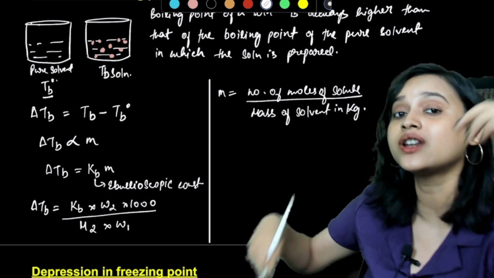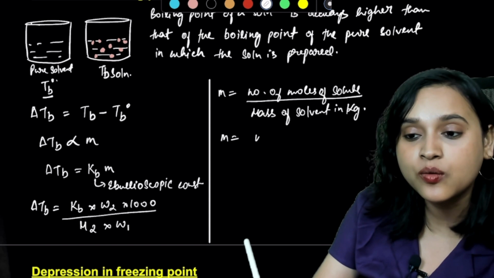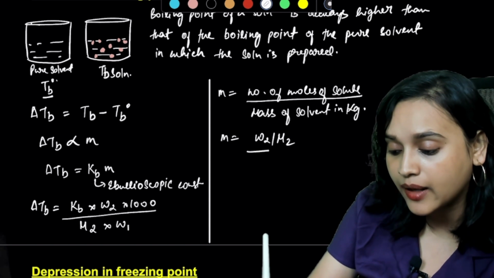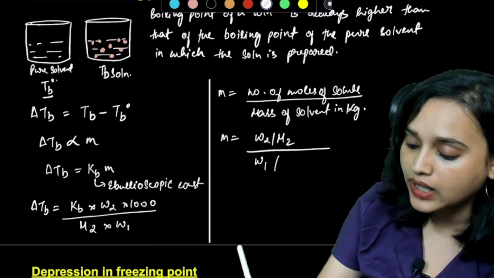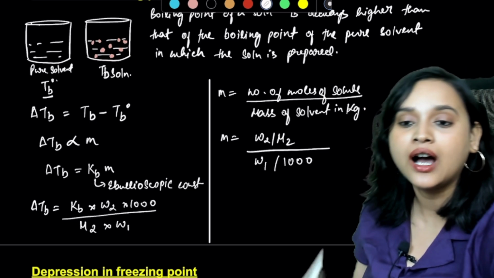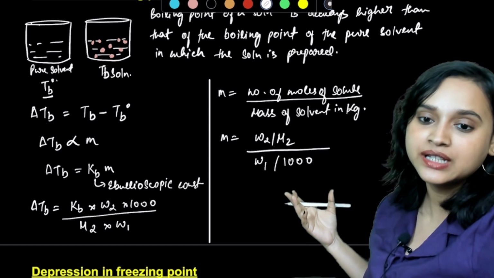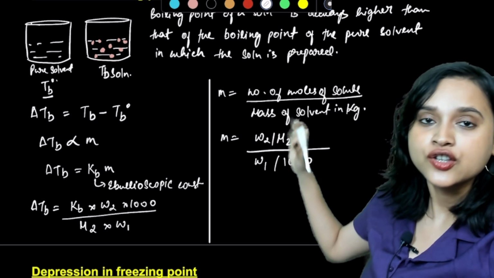Now, suppose you are not given the mass in kg, then what do you have to do? You're going to write it as m is equal to W2 divided by M2, divided by W1 divided by 1000. This is how you write, and this becomes this formula. Agreed, everyone? Is that something that you can do? Absolutely. So this is done.